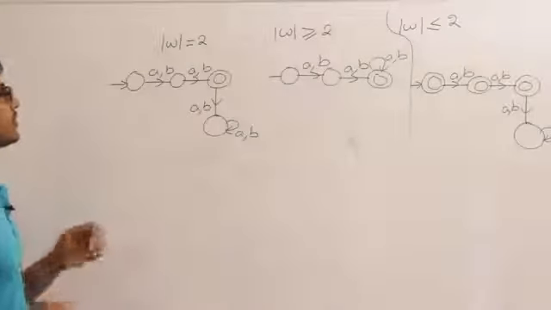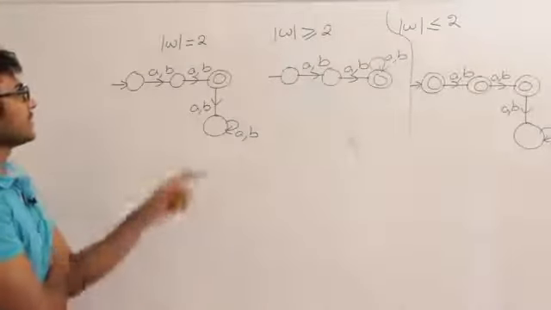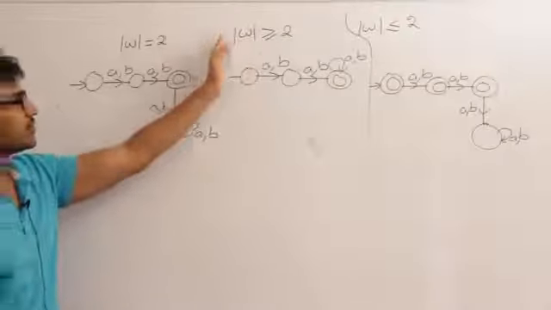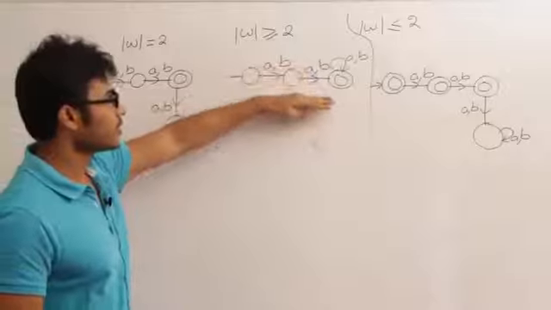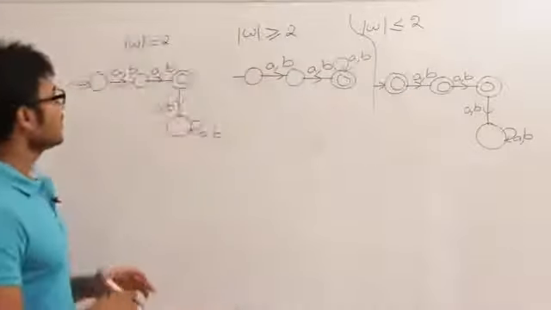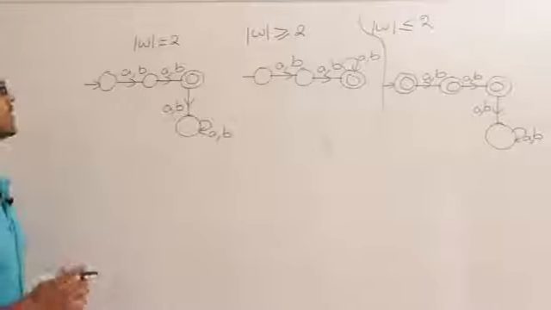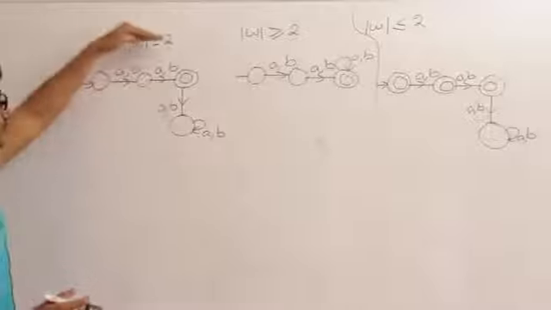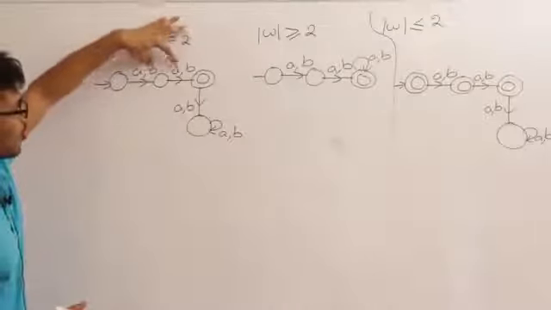So now if you look at this, the number of states for strings of length 2 is 4, for length greater than or equal to 2 is 3, and for less than or equal to 2 is 4. So why do we need 4 states here? 3 states are required to put the string of length 2 onto it.